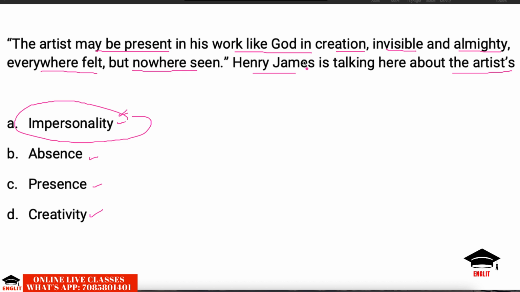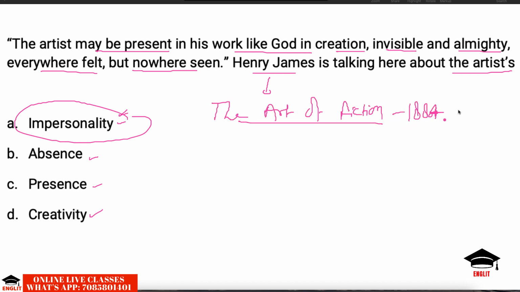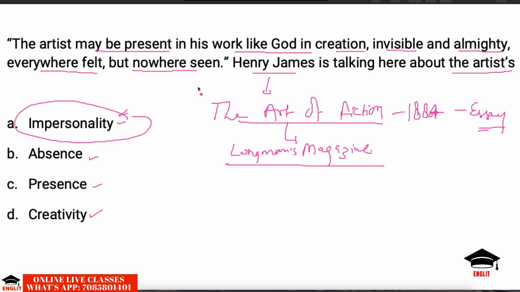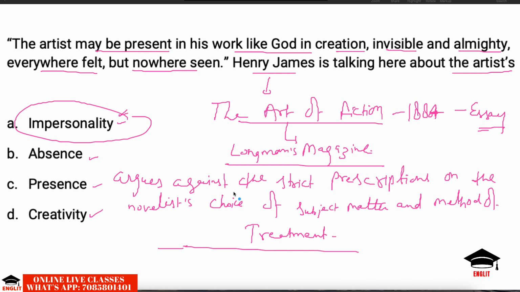Writer's personality has no meaning in the work, particularly in the views of Henry James or critics like T.S. Eliot. Henry James makes this statement in The Art of Fiction that was published in 1884. It is an essay, not a book, and it was published in Longman's Magazine. Here he argues against the rigid, strong, or strict prescriptions on the novelist's choice of subject matter and method of treatment.